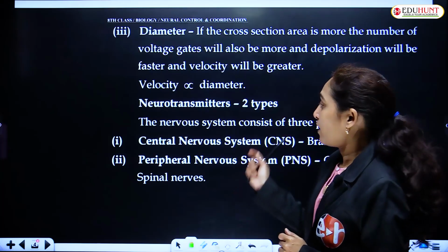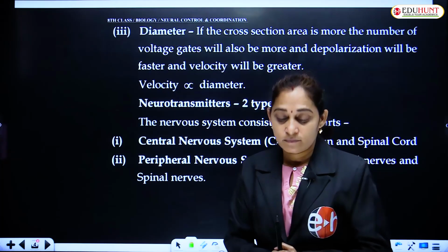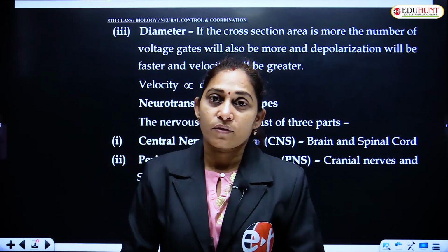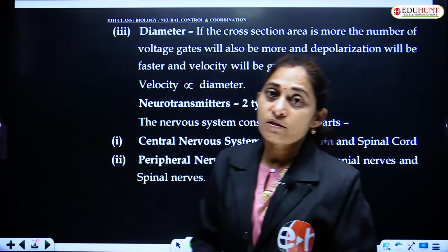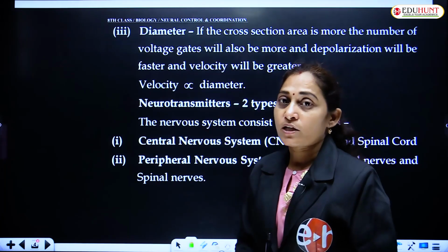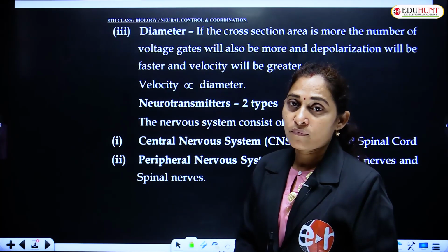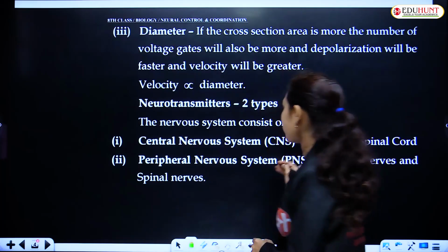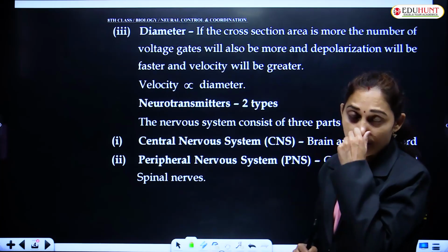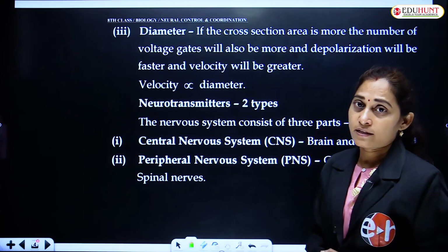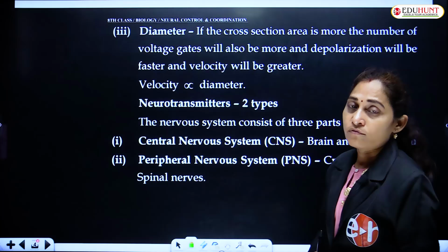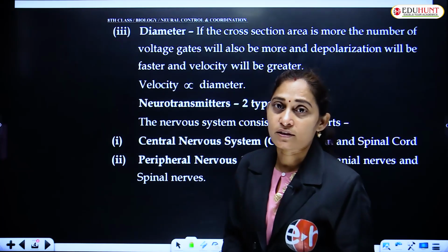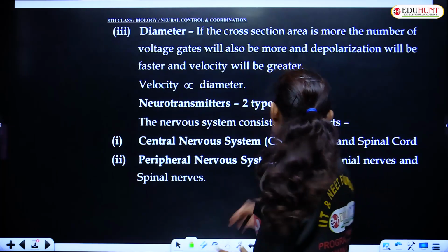As we have seen, the nervous system is of three types. One is the central nervous system, in short CNS, which consists of the brain and spinal cord. It is formed of two parts: one is the brain and the second part is the spinal cord.